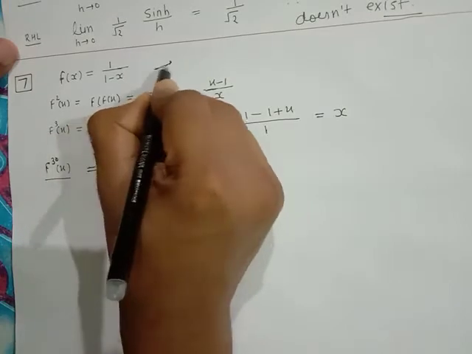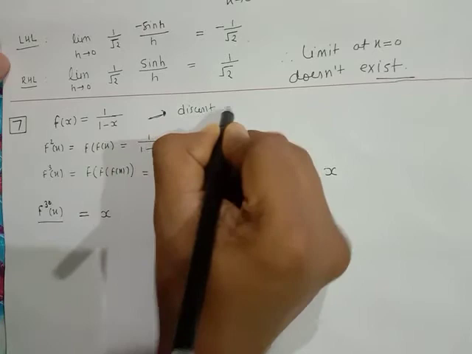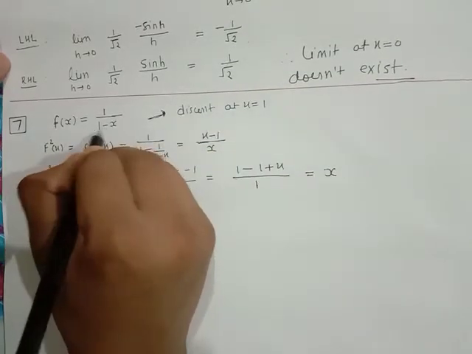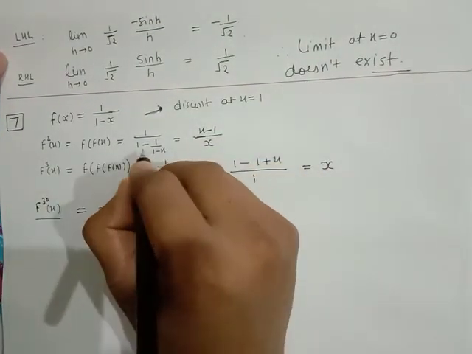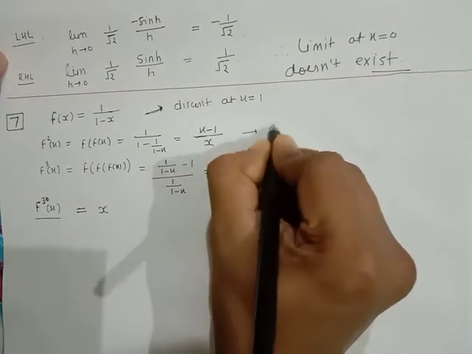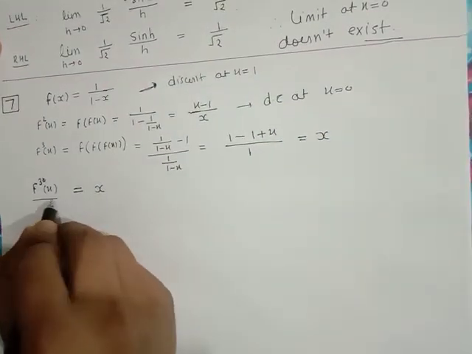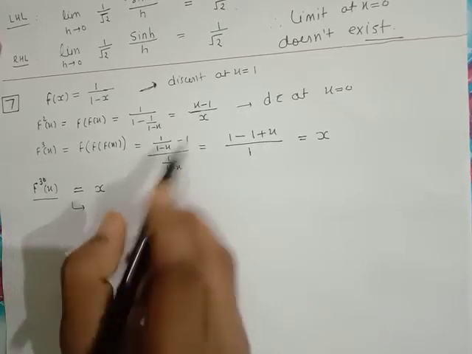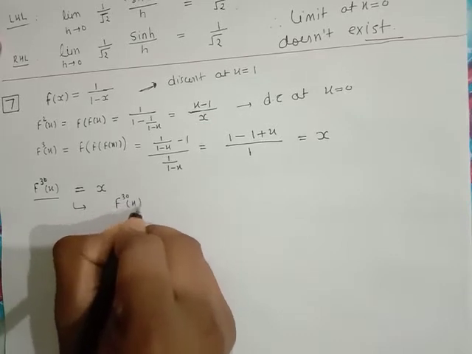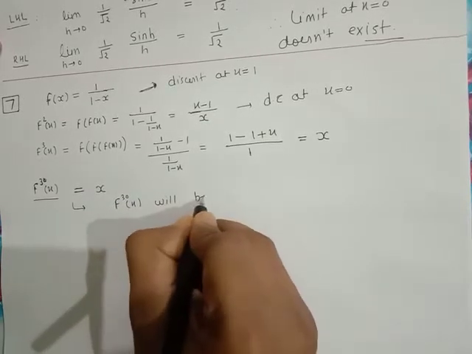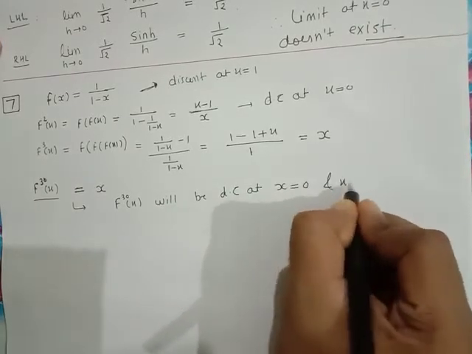So fx is discontinuous at x equal to 1, because on putting x equal to 1 it does not exist. Similarly f2x, that is f of fx, is discontinuous at x equal to 0. So finally to reach up to f of 30 of x, we have to go through all these functions. That means f of 30x will be discontinuous at x equal to 0 and x equal to 1.